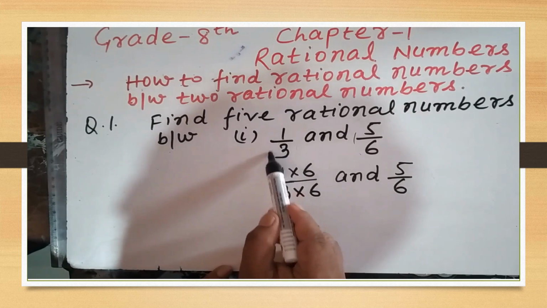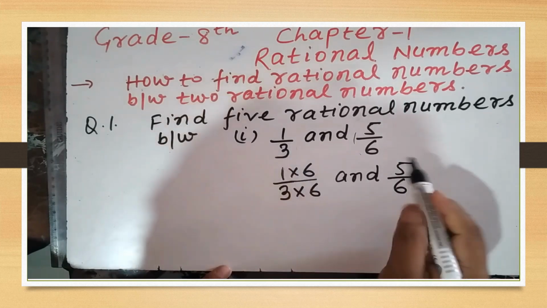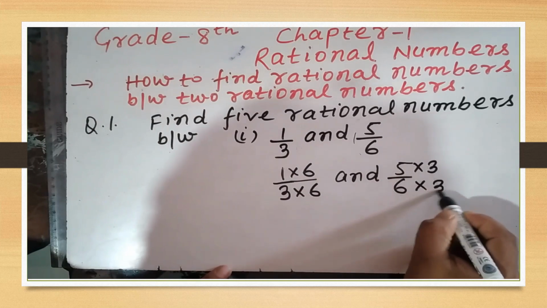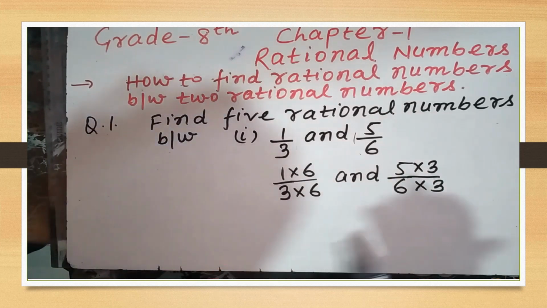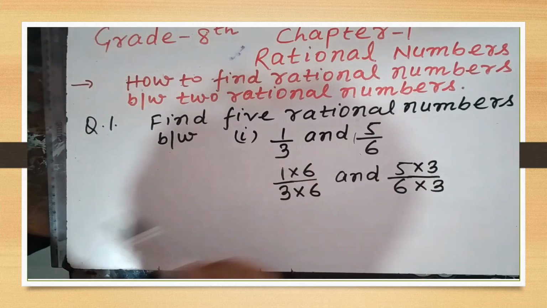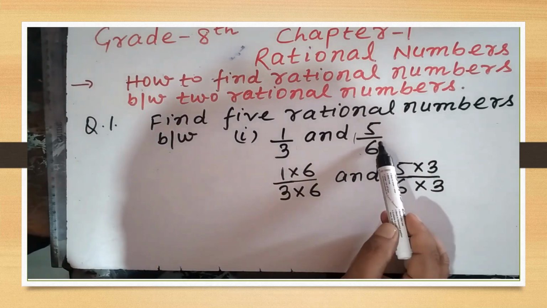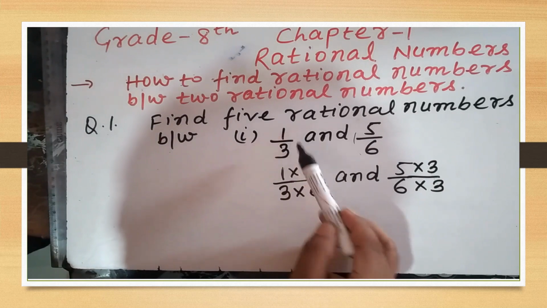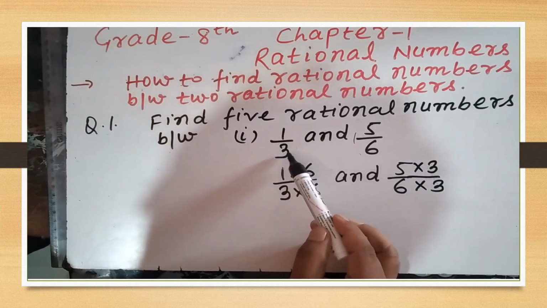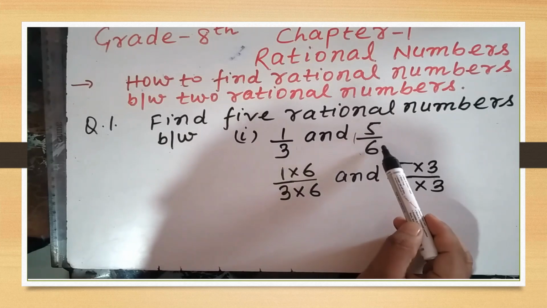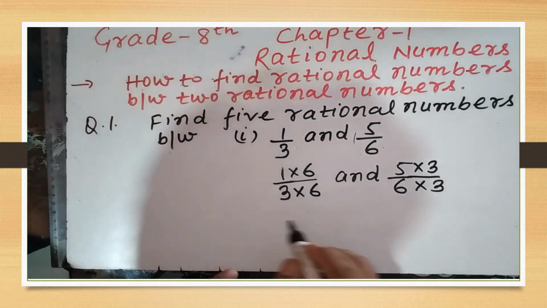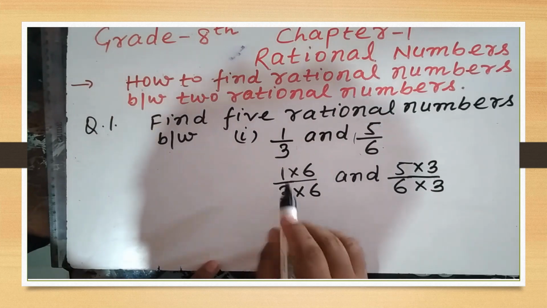And we will take this one denominator, which is what? 3. And we will multiply its numerator and denominator. Overall, what you should remember, if you want to equalize the denominator, you will take the denominator of this rational number and multiply this numerator and denominator, and you will take this denominator and multiply this numerator and denominator, then you will get equal denominators of the rational numbers.